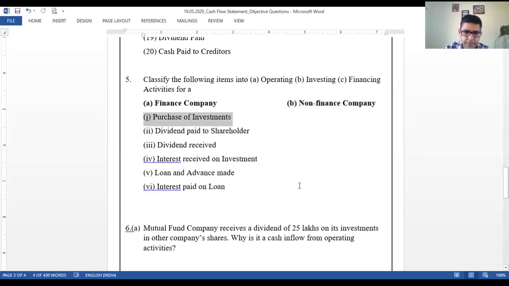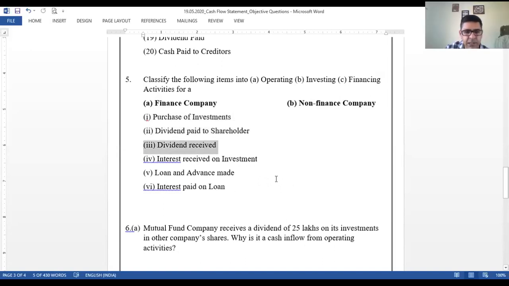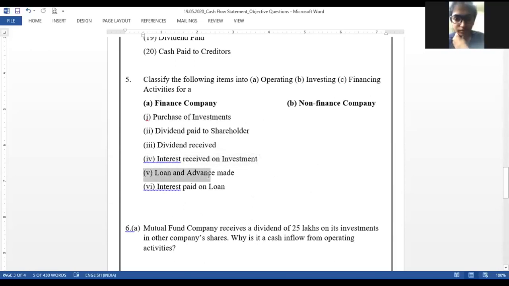Now please answer for non-finance company. Purchase of investments. Investing. Dividend paid to shareholder. Financing, that's correct. Dividend received. Investing. That's correct. Interest received on investments. Investing. Loans and advances made. Investing, because we are making some investments, right? We are advancing the loan. Interest paid on loan. Financing.